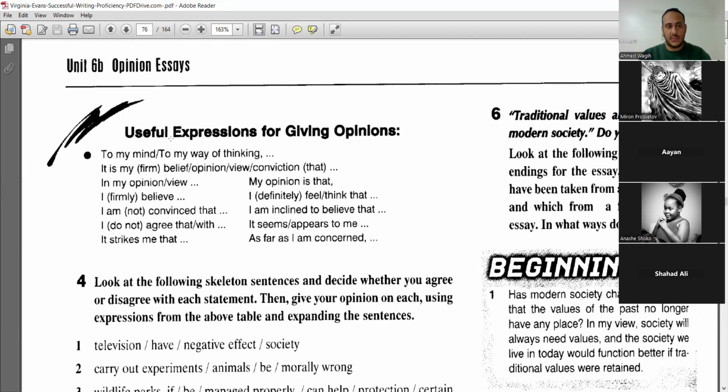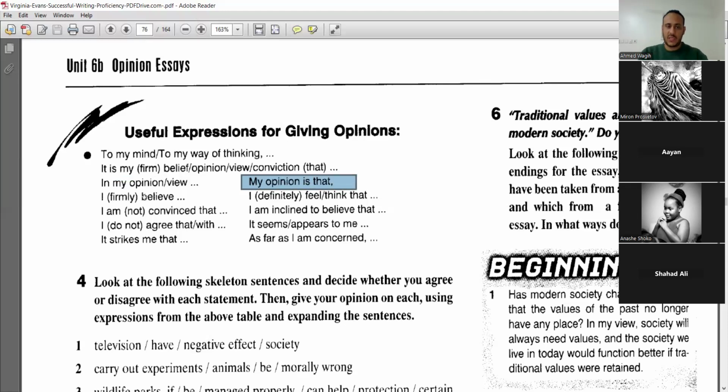But before I read it, there are some useful expressions to give opinion. As I said, you need to write your opinion in the introduction. So how to express your opinion in the introduction? You can say, to my mind, to my way of thinking, it is my firm belief, or my firm opinion, or my firm conviction that, in my opinion, and this is the common one, my opinion is that,